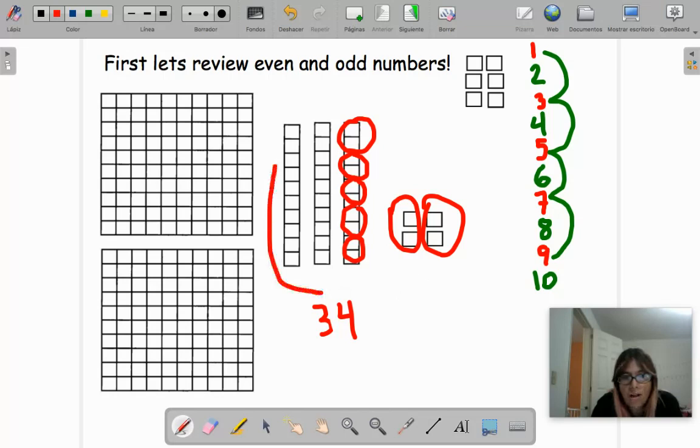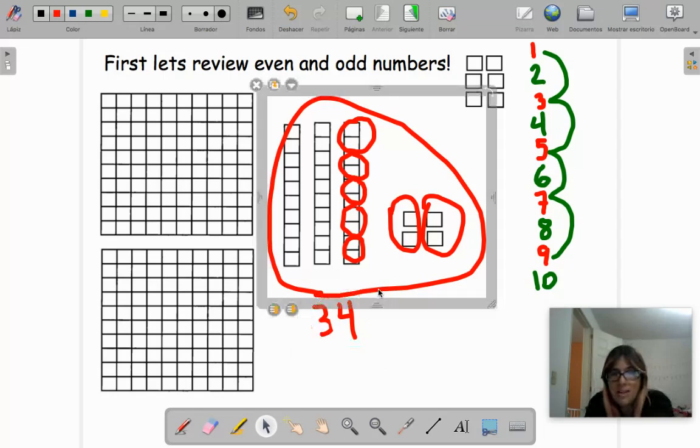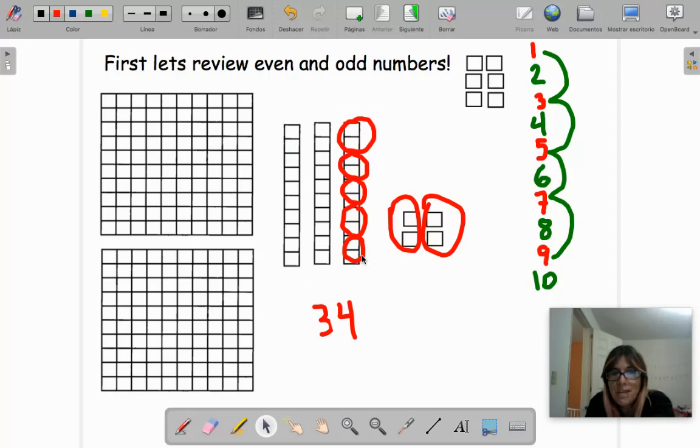So all this number 34 is even because they are in pairs, all of them. All of these are in pairs. Understand? Yes? So that's why in the video in the morning they told you when you have big numbers, only look at the end of the number. That means the 4 or the ones.